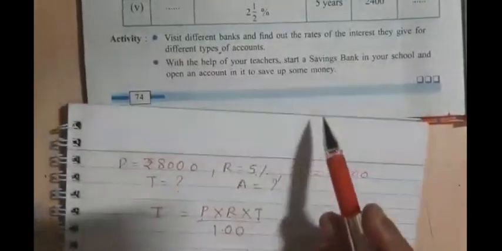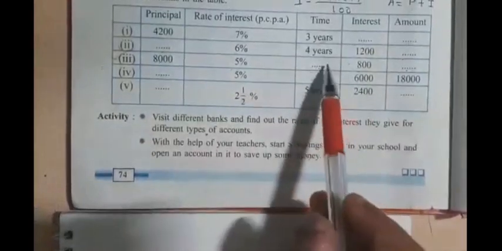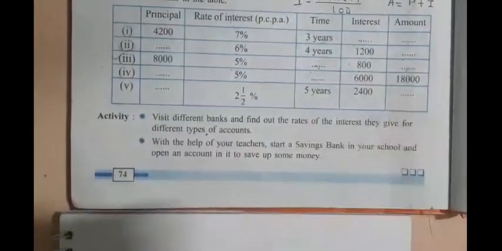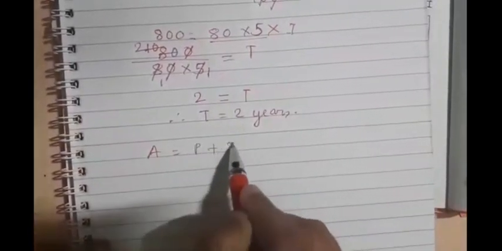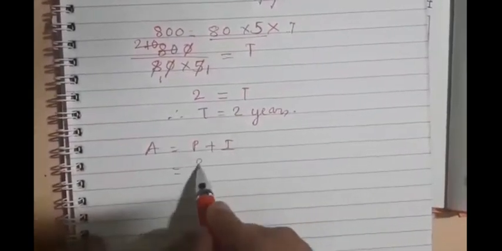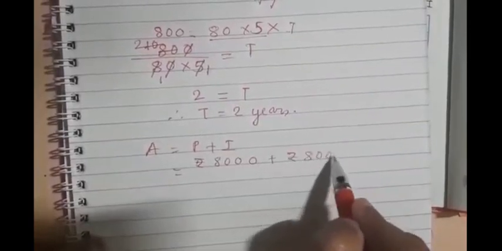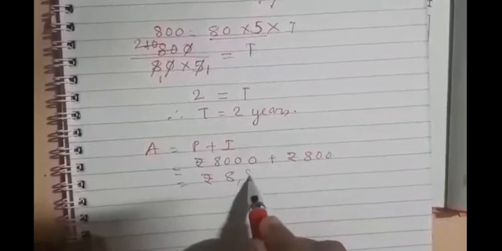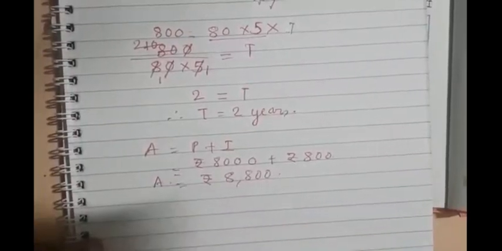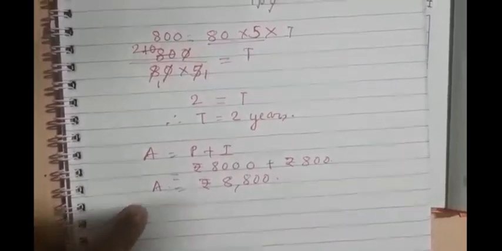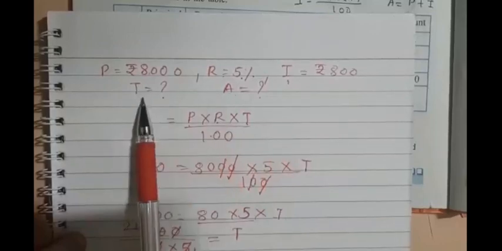Okay. So in the question, you will substitute the value of T, that is T is equal to 2 years. Now amount we have to find out. So amount is equal to what? Principal plus interest. So principal we know that is rupees 8000 plus interest is already given 800, that is rupees 8800. Did you understand how to solve the sum? You can find this first and then use the interest formula. That is also okay, because for the amount formula we require P and I, both are given, no? So you can first find amount and then find interest.